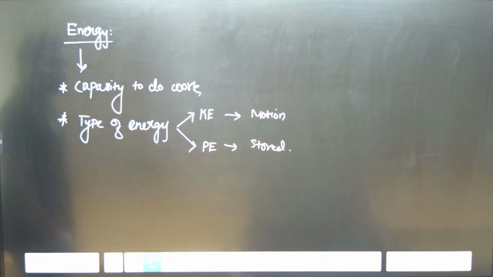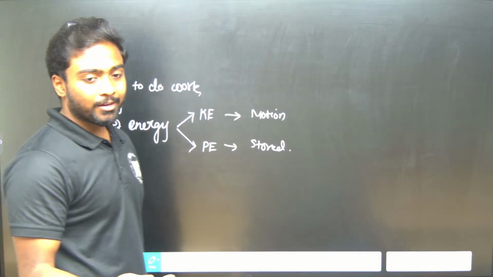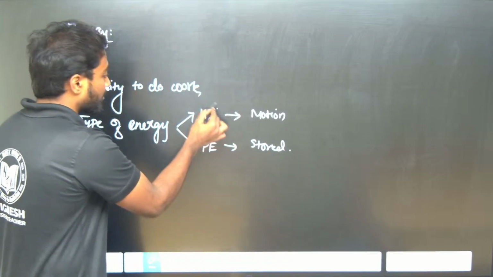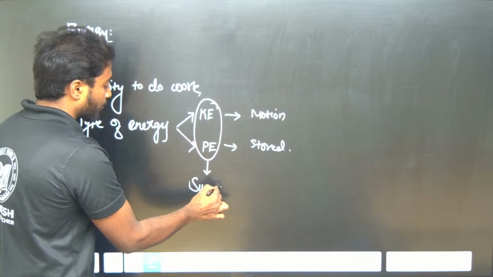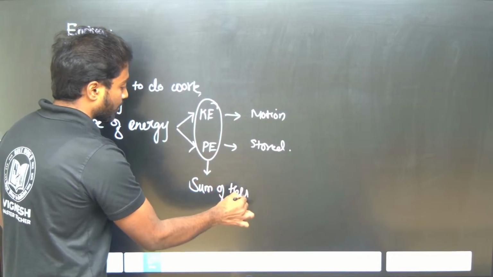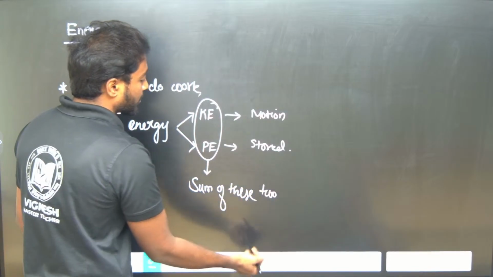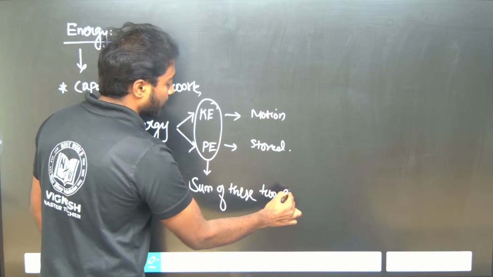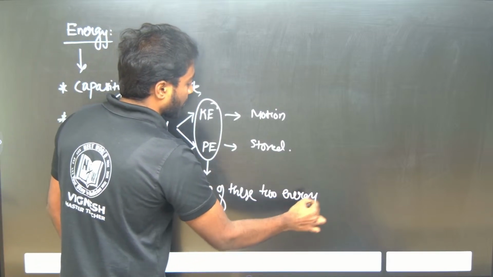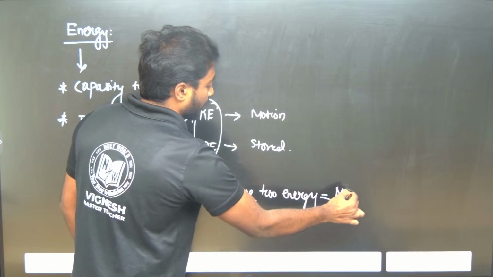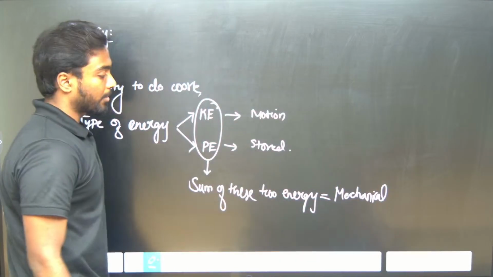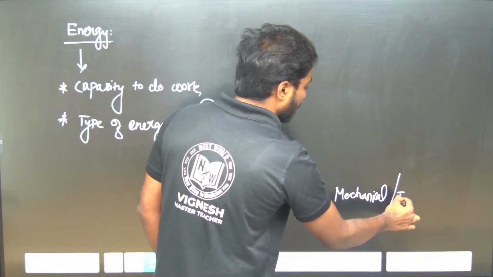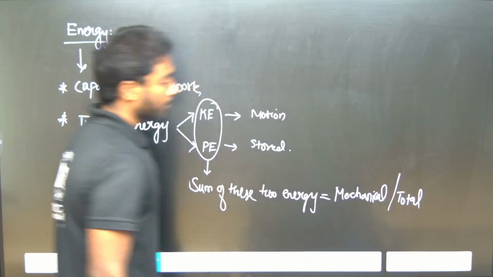The sum of these two energies is called mechanical energy or total energy.